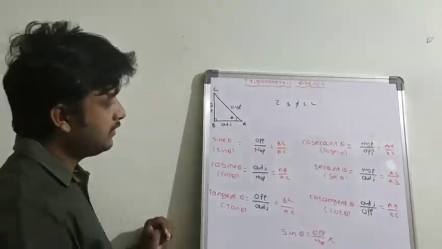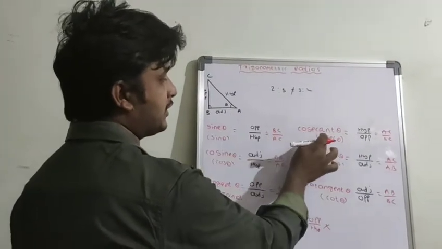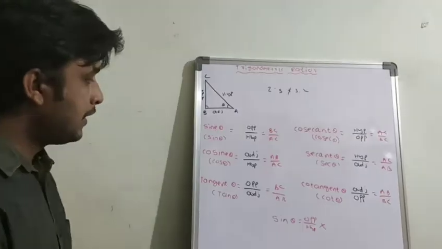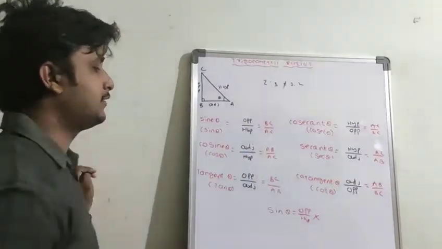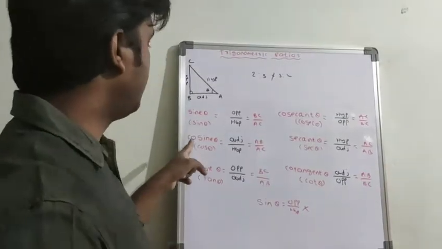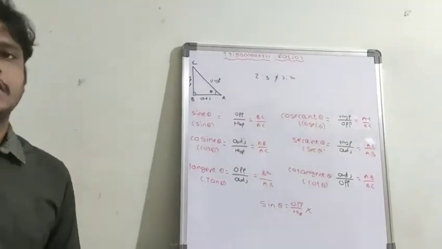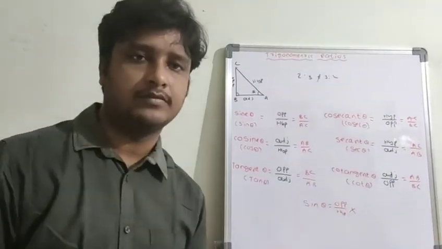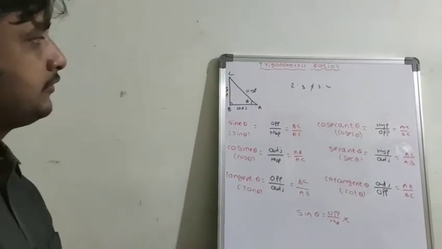If you observe here, sin theta started with S, its reciprocal cosecant theta started with C, and cos theta started with C, and its reciprocal secant theta started with S, and tangent and cotangent. Sin and cosecant theta, cos theta and secant theta, tan theta and cot theta are called reciprocal to each other. What do you call? Reciprocal to each other. Have a look.